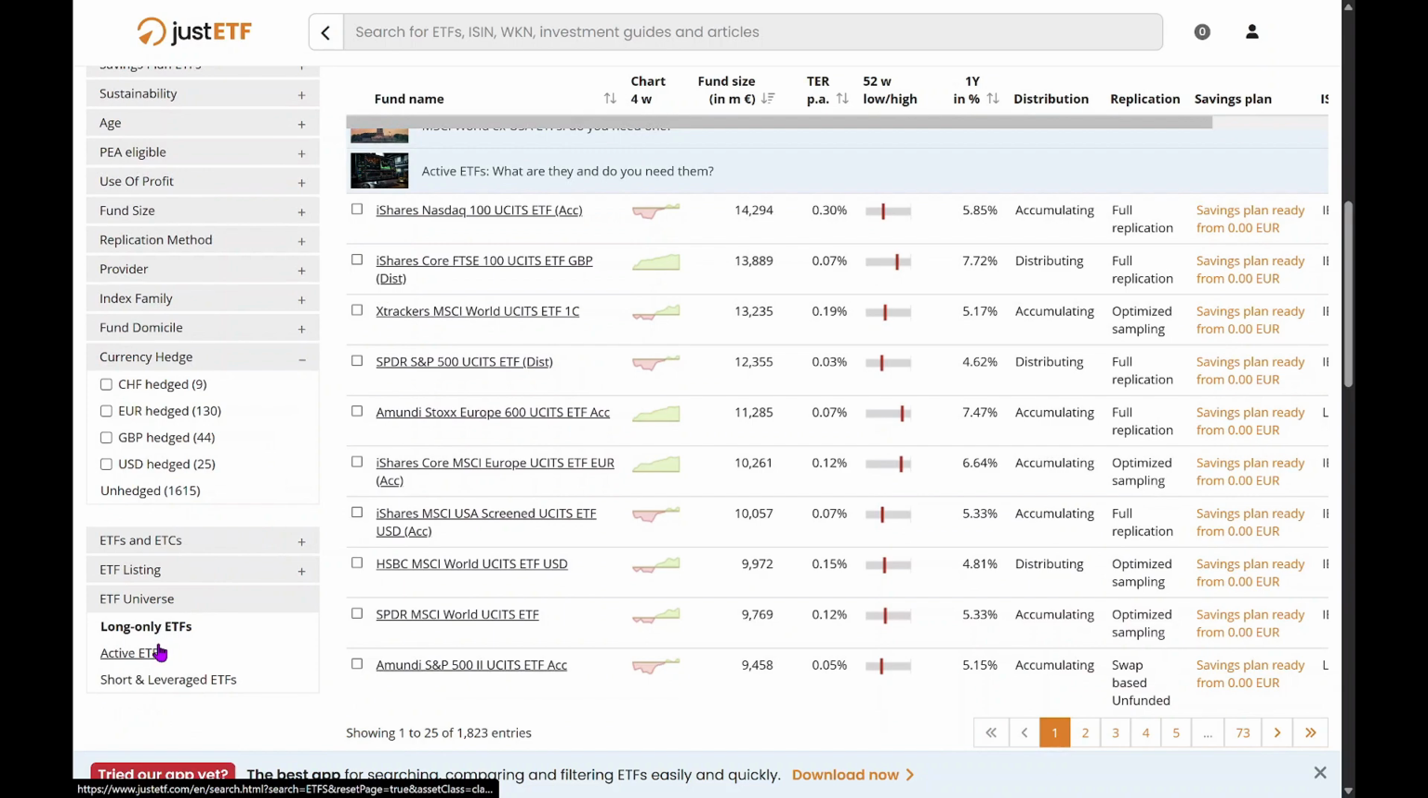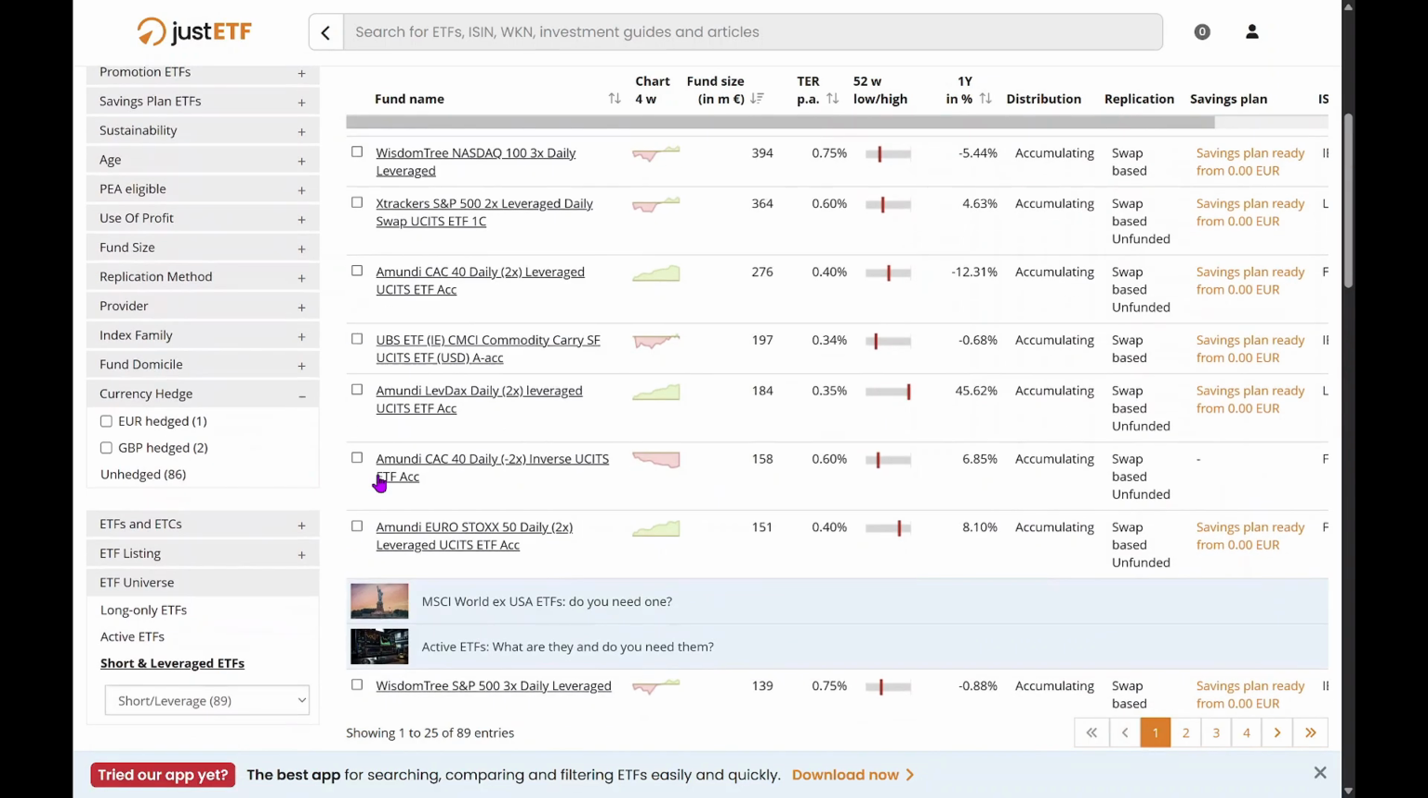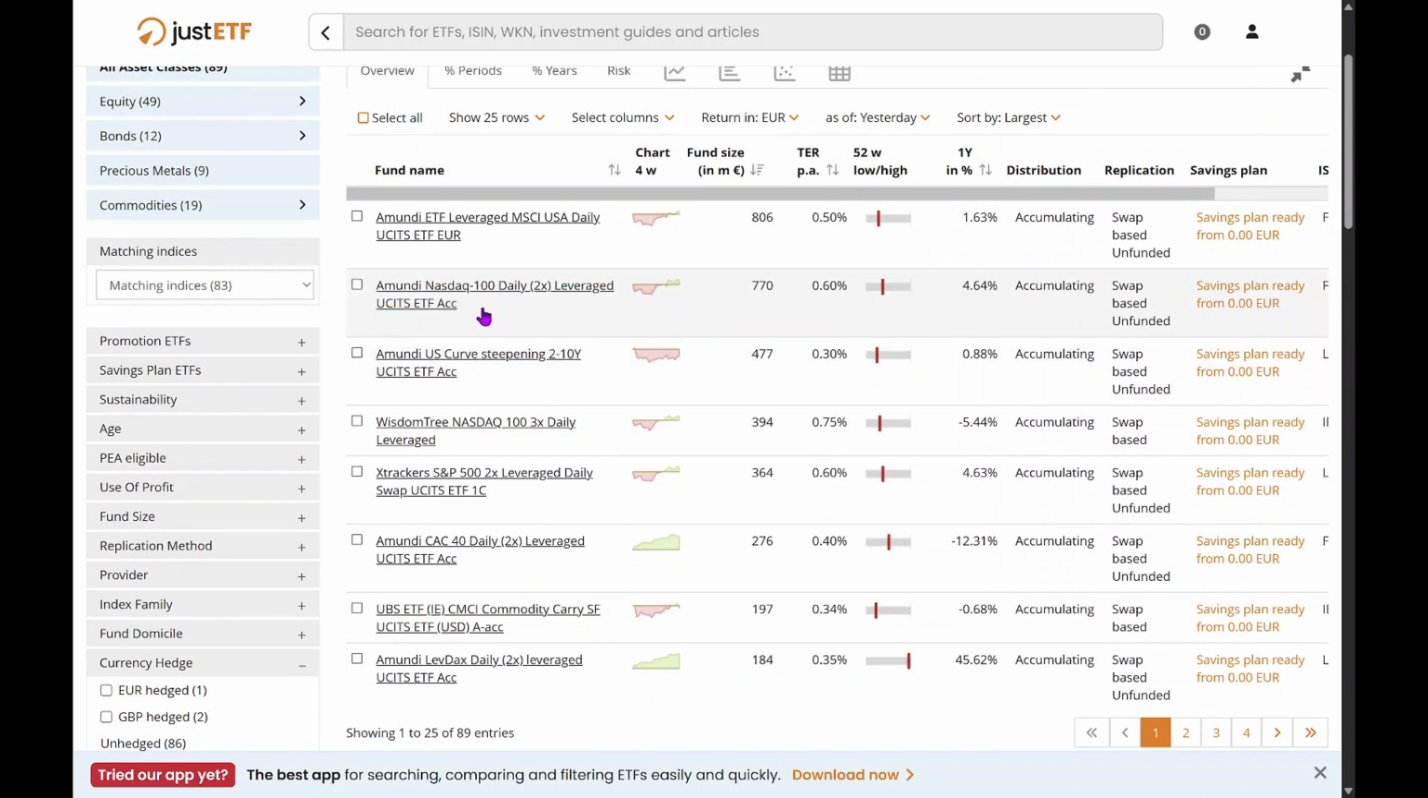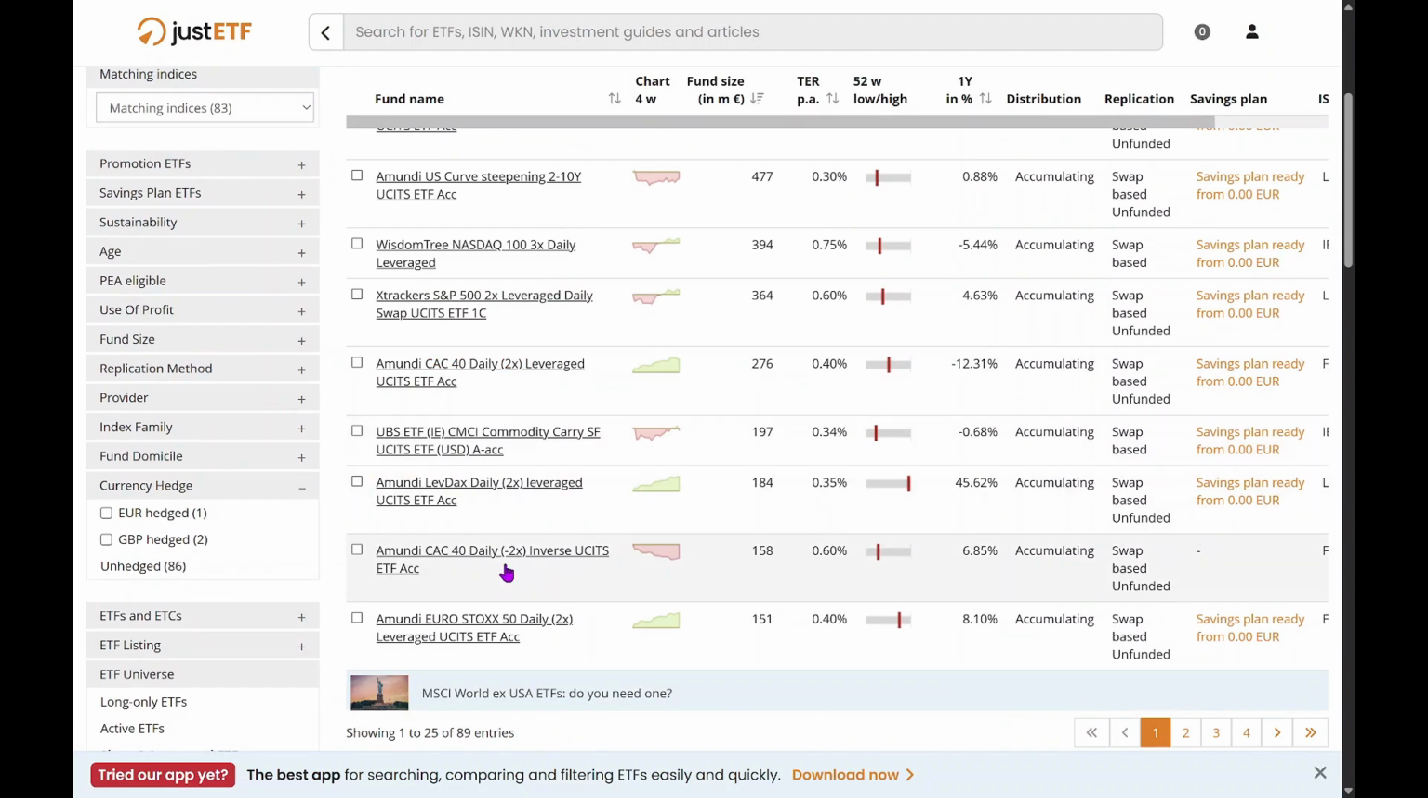And finally, there's the short and leveraged category. For example, you can buy ETFs that replicate the Nasdaq index with 2 times or even 3 times leverage. Or here, you can go short, like -2 times. These are high-risk products, but they give you the opportunity to take more aggressive positions in the market.